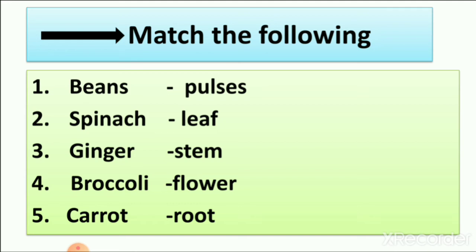Then ginger is the stem of the plant. We learned that ginger and potato grow underground, but they are not the root of the plant, they are the stem of the plant. Then broccoli is a flower of the plant. We learned that cauliflower and broccoli are flowers of the plant. Then carrot is a root of the plant because carrot grows underground. So now you can understand which part of the plant we eat in our food and how we use it in our food.